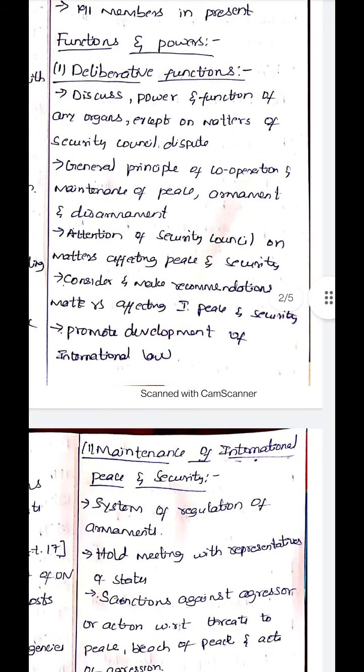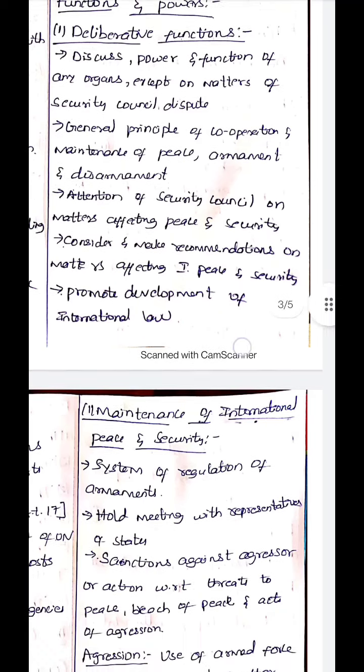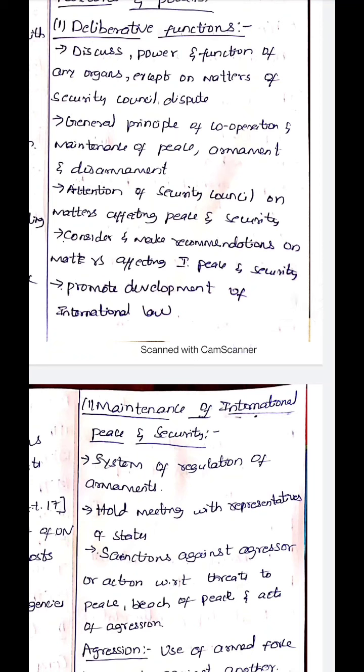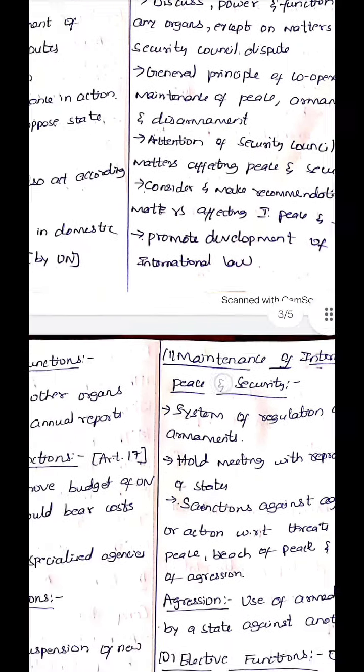The next is to bring to the attention of the Security Council matters affecting peace and security. So if there is a breach of peace and security, the General Assembly will bring this matter to the attention of the Security Council. The next is to consider and make recommendations on matters affecting international peace and security. The next is to promote the development of international law. It tries to promote the development of international law.